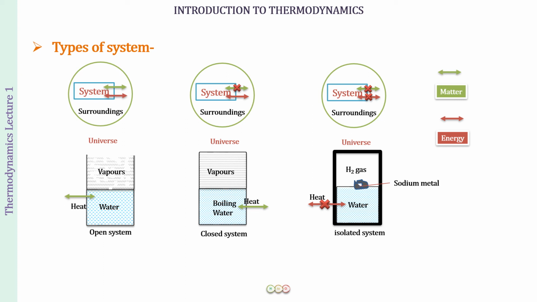Now, no system is going to be 100% isolated. There is always some loss of energy taking place. So if you are asked in the examination to give an example of an isolated system, the answer is going to be the universe. When we take the whole universe as a system, what is it going to exchange energy and matter with? So the whole universe is an example of a perfect isolated system, without which there is no system which is perfectly isolated.